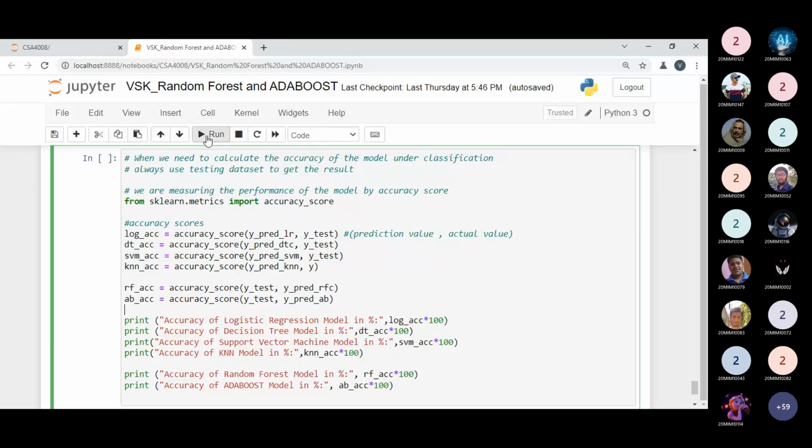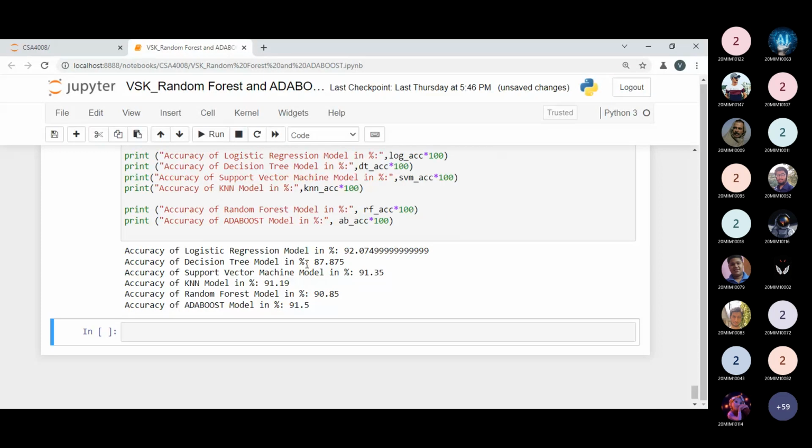Now you can see the accuracy in front of you. In the random forest classifier, we are getting an accuracy of 90.85, and in the AdaBoost model we are getting 91.5. But from the logistic regression, we are getting 92.07 accuracy, and the decision tree classifier we are getting an accuracy of 87.87. And for the support vector machine model, I'm getting 90.35, and for the KNN model, I'm getting 91.